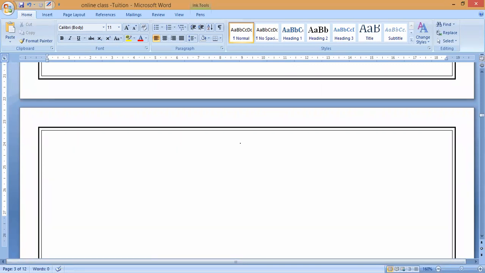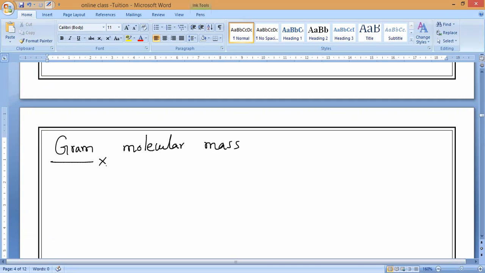Molar mass, gram atomic mass, over. Now next keep the heading. What is the next one? Gram molecular mass. So let's start now.